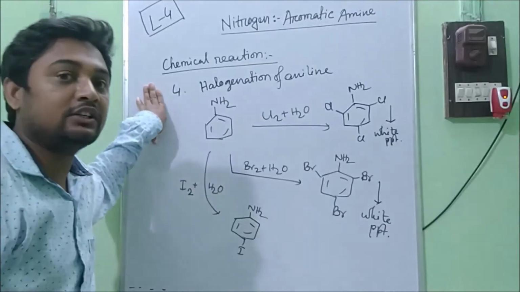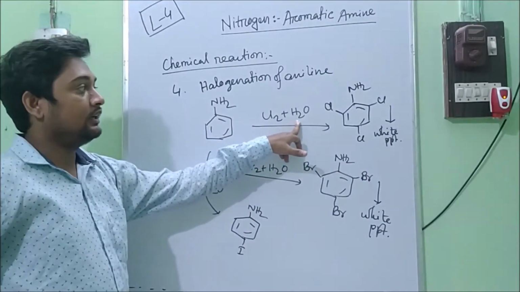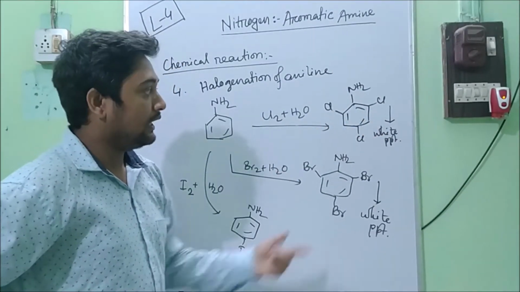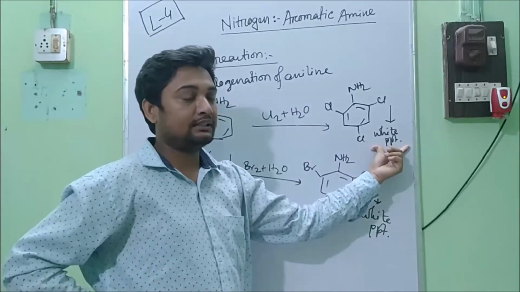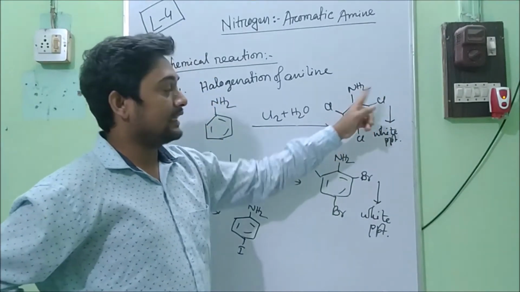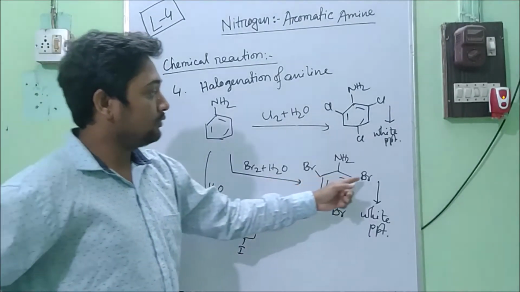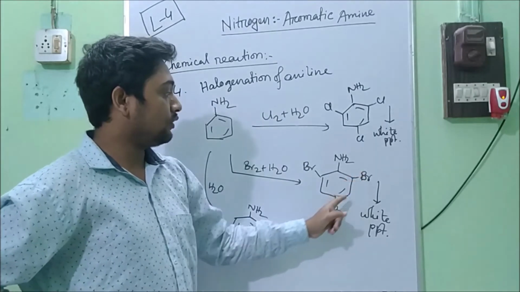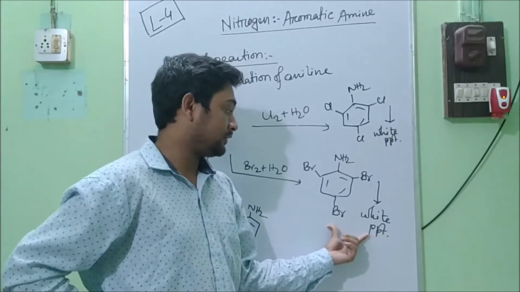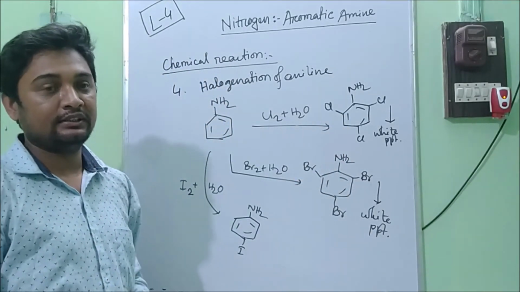Next reaction, halogenation of anilines. If we react with chlorine water, then there will be 3 chlorines at the ortho and para positions and you will have a white precipitate. We will call it 2,4,6-trichloroaniline. If you react with bromine water, then there will be 3 bromines at the ortho and para positions. Again, you will have a white precipitate. So these two reactions you can also use for identification tests.